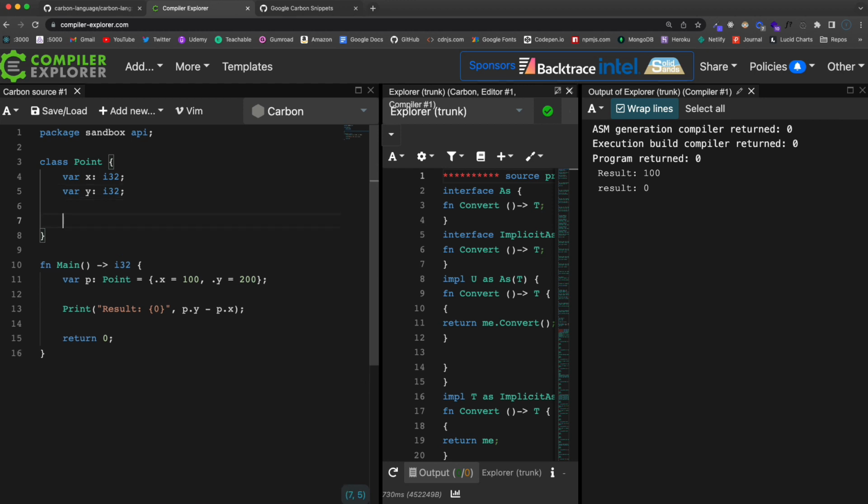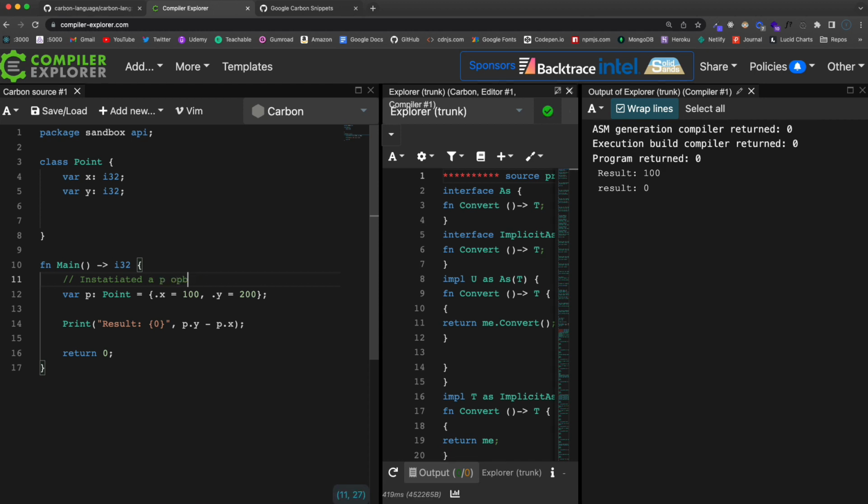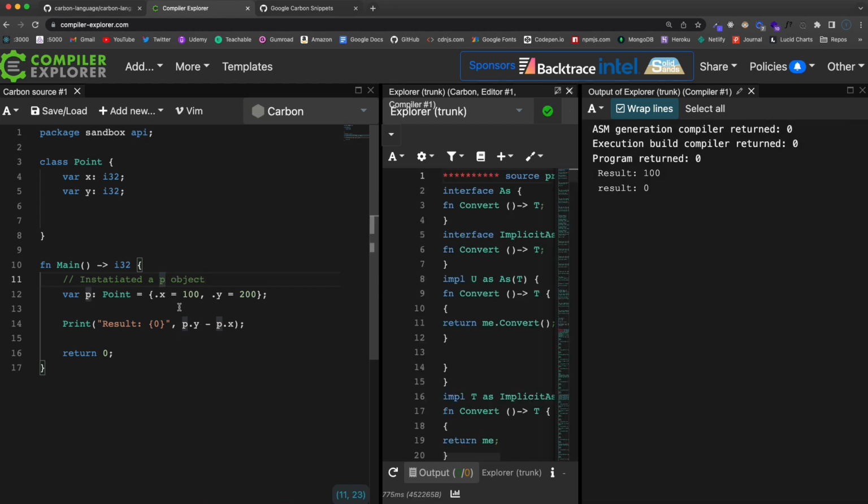Okay, so let's come in here. Well, actually, I should say that there are methods and there are functions, and there's a difference. We're going to look at methods first, which are going to be methods we can call on the actual object. What we did here is we instantiated a p object. And this could be any kind of object. It could be a user, maybe that would be more clear, but I should say a Point object. P is just the variable. And if you know other languages, this is going to make a lot more sense than if you don't.